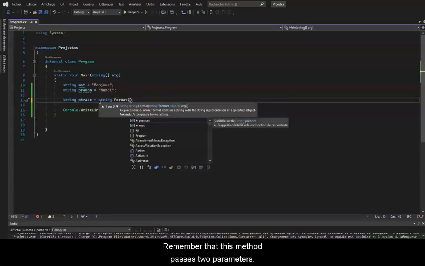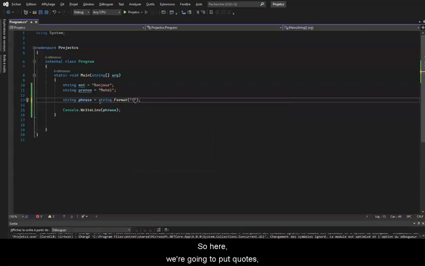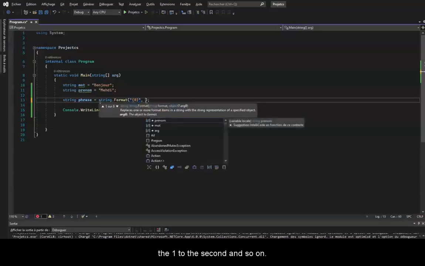Remember that this method takes two parameters. The first one is a format string that will allow us to build our string, and the second one is the variable whose value we want to retrieve in order to add it in our format string. So here we are going to put quotes, then we're going to put a number in braces. This number will correspond to the variable we're going to put after the comma. Here we'll put 0. It's the same principle as the index of an array. The 0 will correspond to the first variable after the comma, the 1 to the second one, and so on.